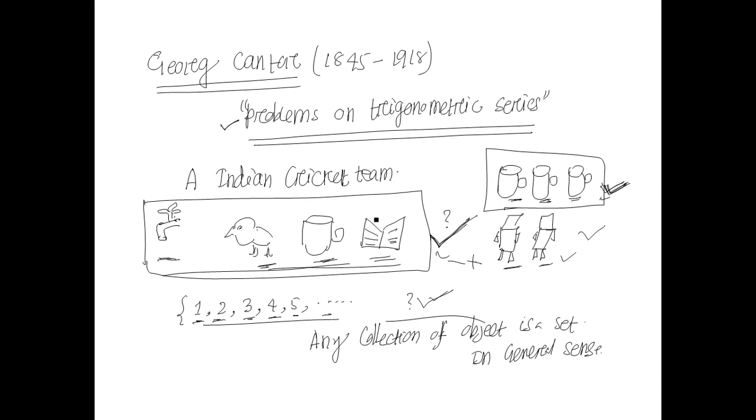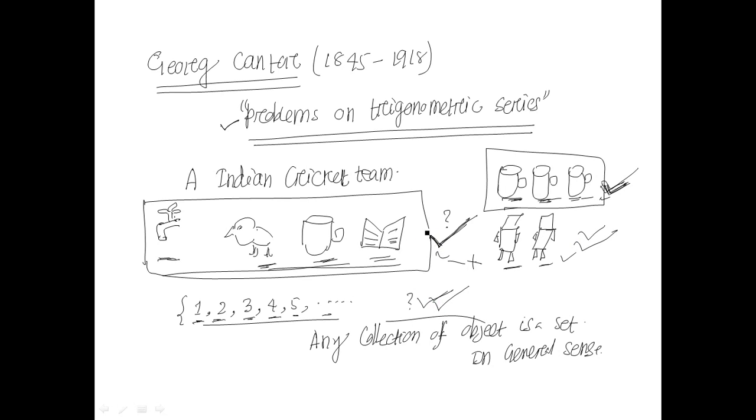Okay, so a set must be a well defined collection of objects. We can say it is a set of cups, a set of chairs, or the set of natural numbers.